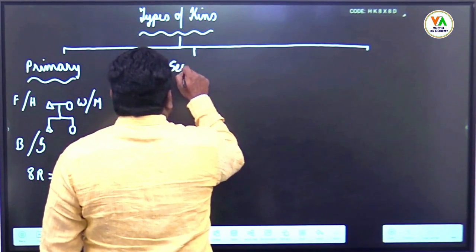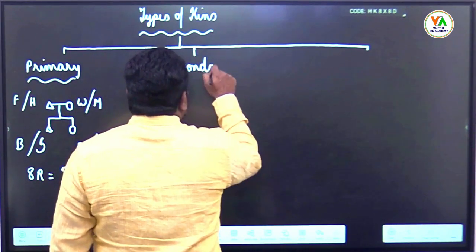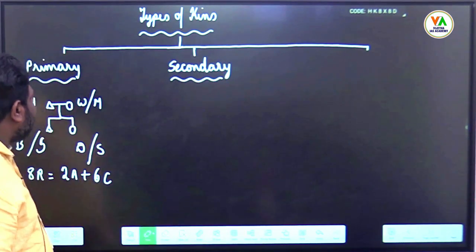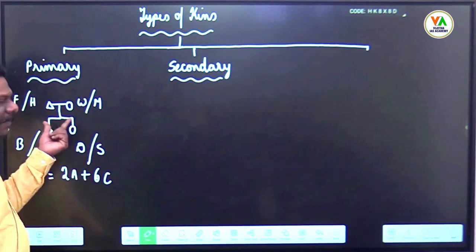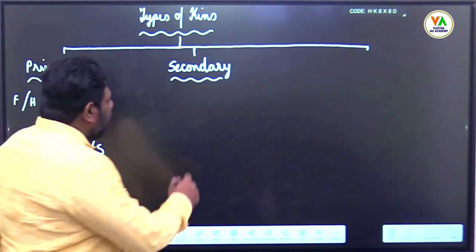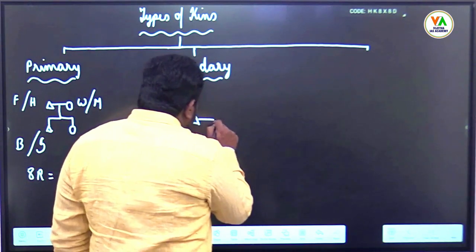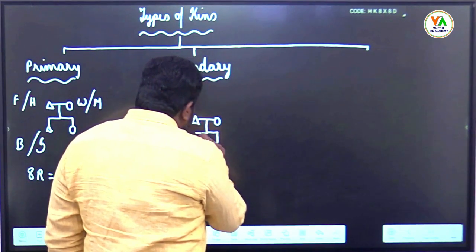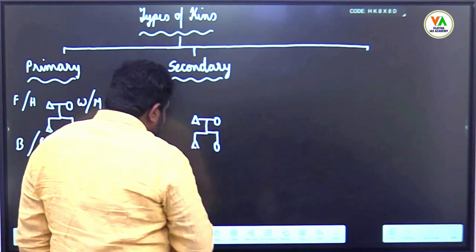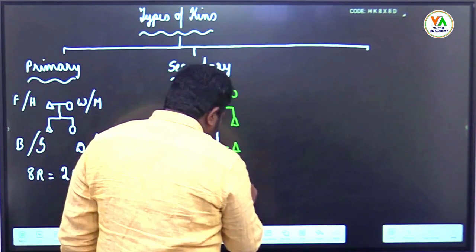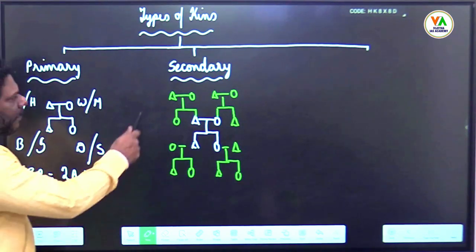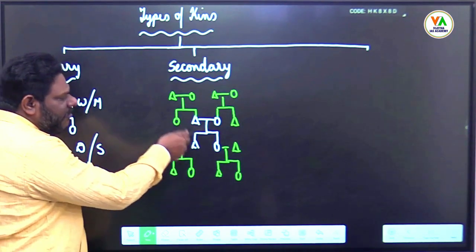Then you have secondary kins. Secondary kins are primary kins of primary kins. So these are all primary kins. Their primary kins are known as secondary kins. So how would you draw this? Say for example, this is the family which we have kept as constant. So their primary kins are known as secondary kins. So who are secondary kins? Primary kins of primary kins.